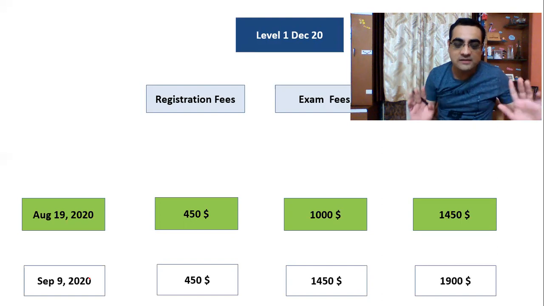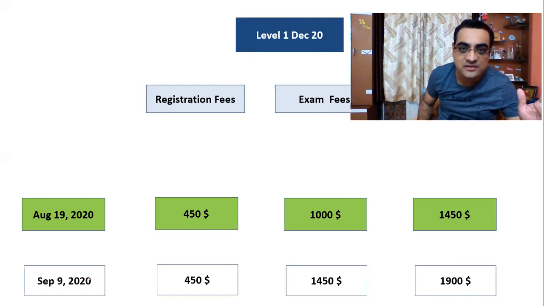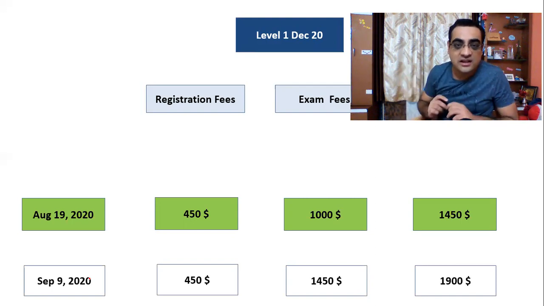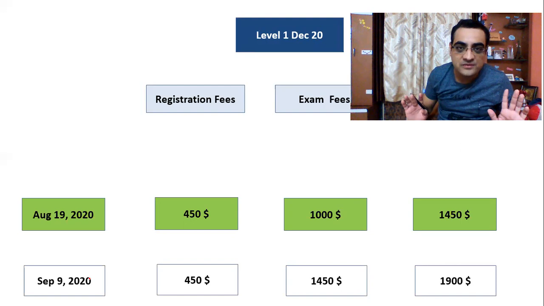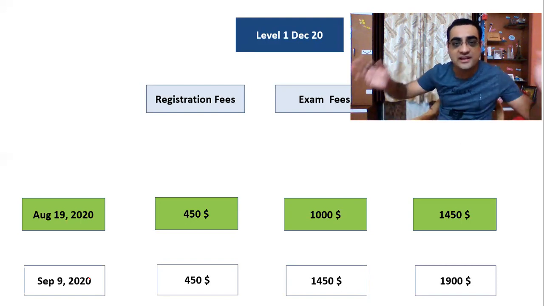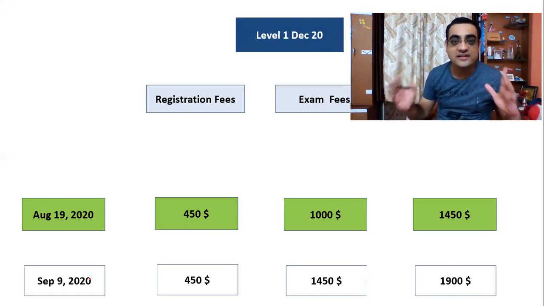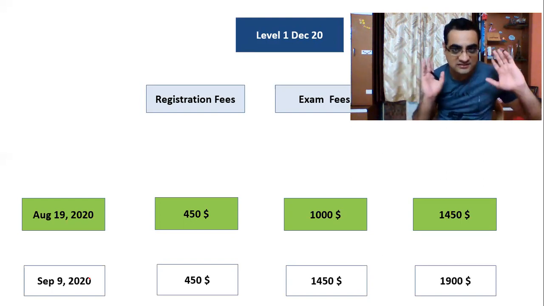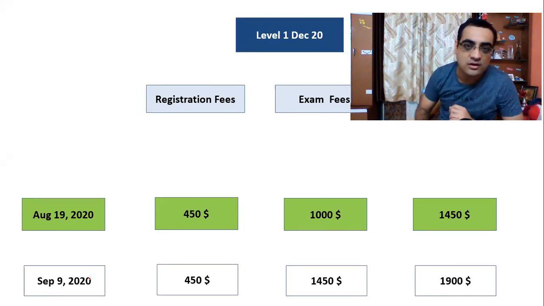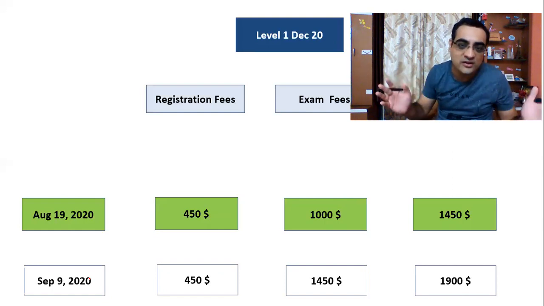Wait till maybe around 1 week before 19th August and take a call at that time. Do not hurry in registering, because once you register, this $1,450 is not going to be refundable. So prepare thoroughly, take your time, take tests, evaluate your performance, get feedback from my side. And then once I give consent, yes, you're doing good, then only register for the exam, because $1,450 is a very huge amount. You cannot put it in without evaluating yourself.